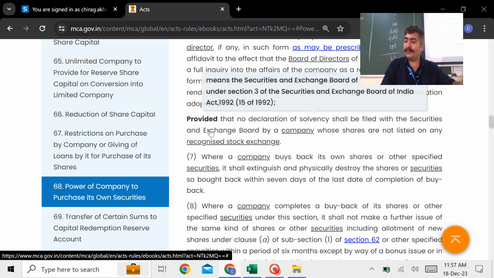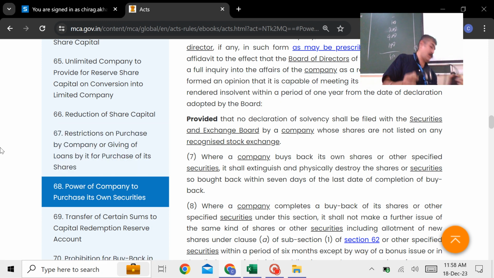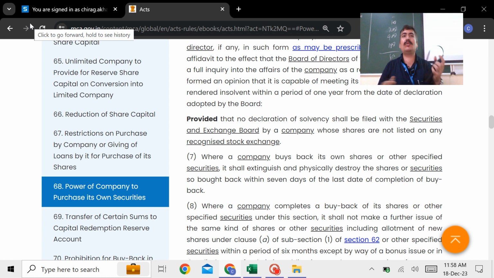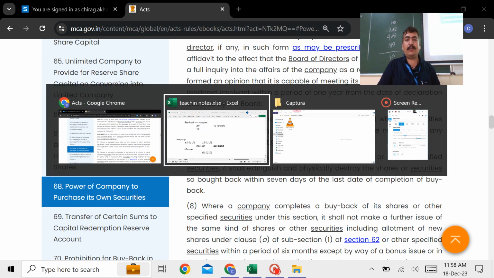Okay. Now, one more point is coming here. It is the sources of the buyback. While you want to go for the buyback, what are the sources available? What can you utilize? So guys, buyback can be done from any of these three sources. पहला क्या होगा? Your earned profit, that is the free reserve.